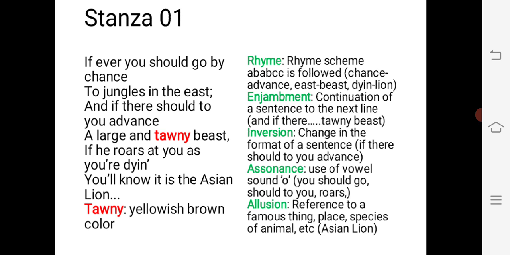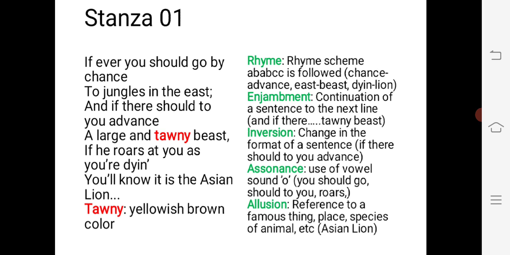So in the first stanza, the poet is talking about the Asian lion. The poet is going to describe the characteristics of the Asian lion. The poet says that whenever you get a chance to go to the jungles in the east, then you will see there a large and tawny beast.